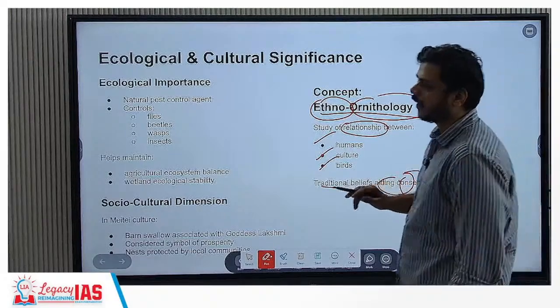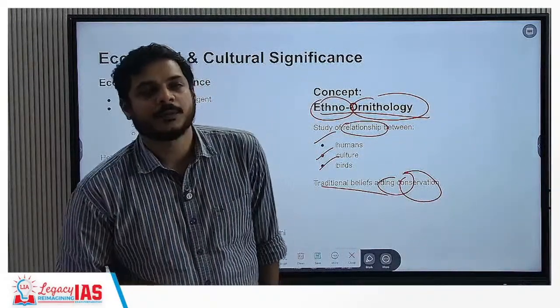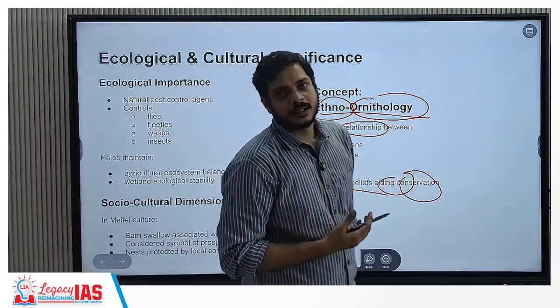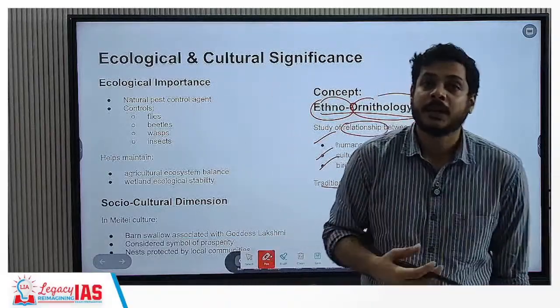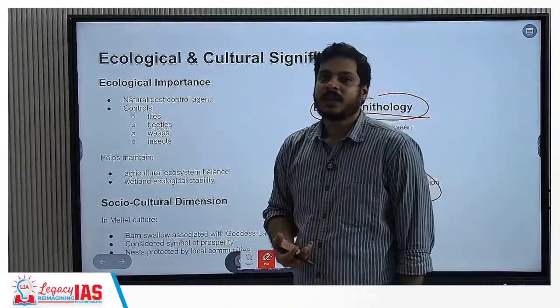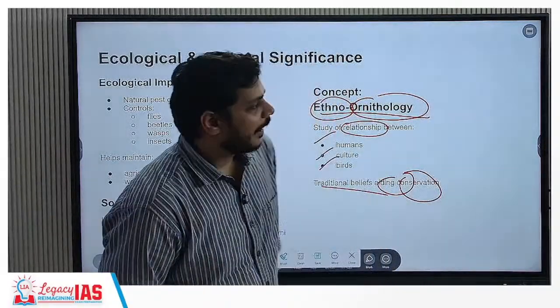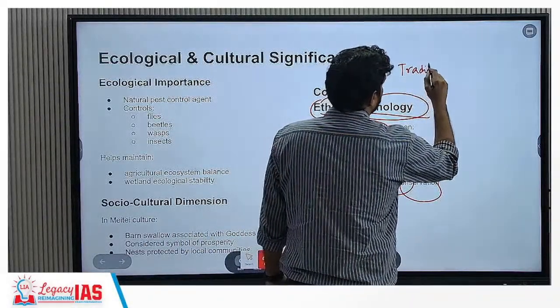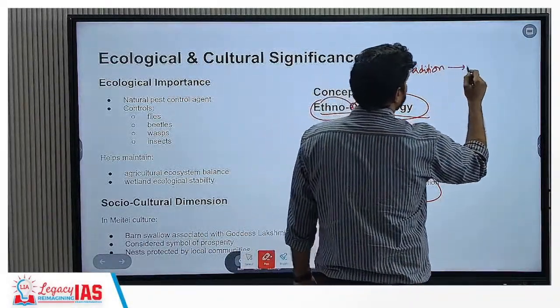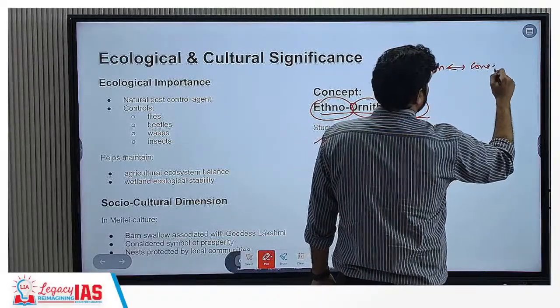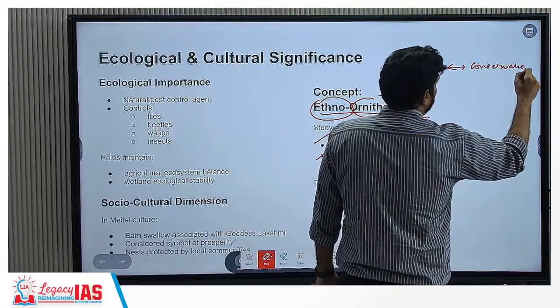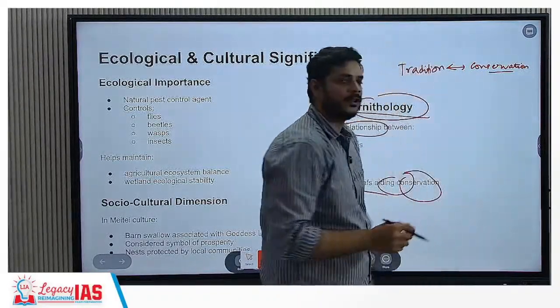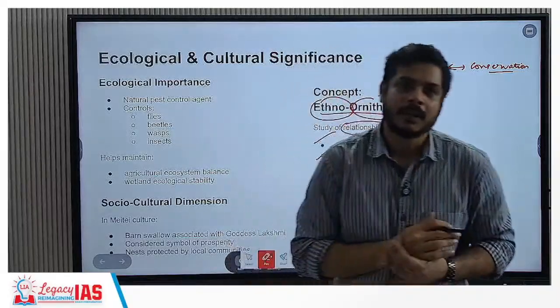Okay, one of the important measures under the Wildlife Protection Act is also that of sacred groves, that talks about the community reserves. Community reserves are also a type of protected areas, and in this, tradition meets conservation. That means it is because of the traditional beliefs that we are able to see conservation of plants and animals by the local community.